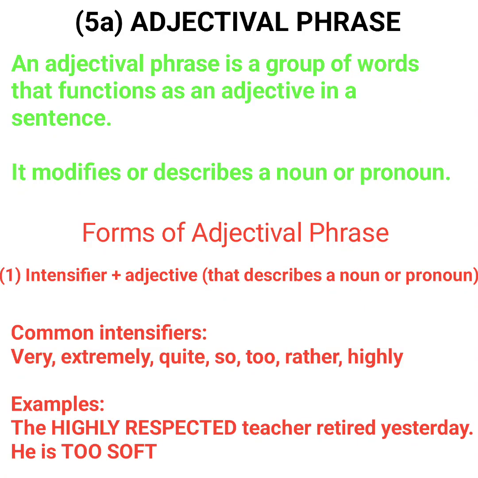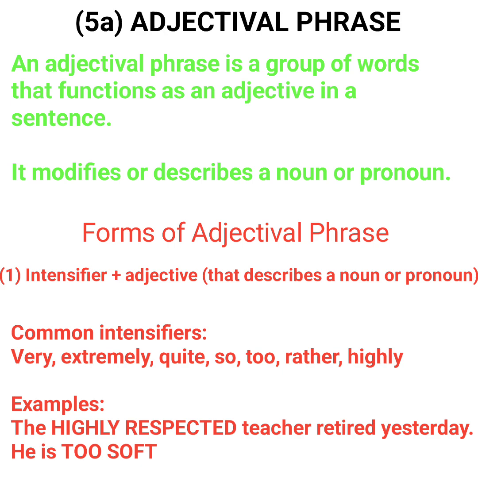Number 5 is adjectival phrase. An adjectival phrase is a group of words that function as an adjective in a sentence. That is very straightforward. It modifies or describes a noun or pronoun. That is the function of adjectival phrase. Once you see an adjectival phrase in a sentence, the function is that it qualifies or modifies the noun or pronoun. As you know that adjective qualifies noun or pronoun, the same thing is applicable to adjectival phrase. Adjectival phrase qualifies noun or pronoun.